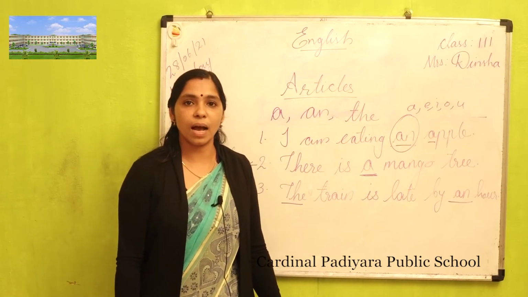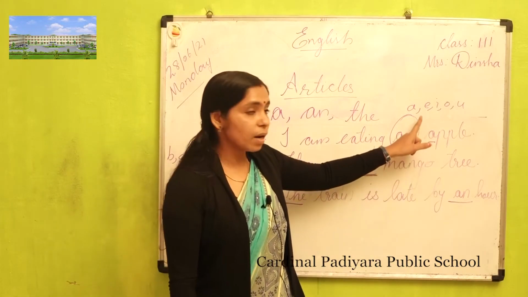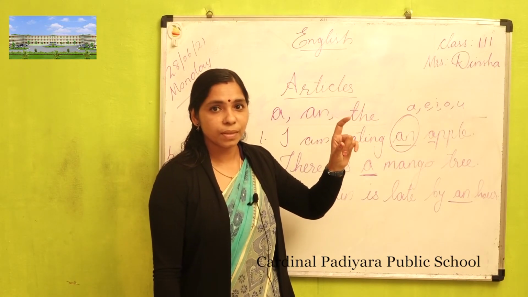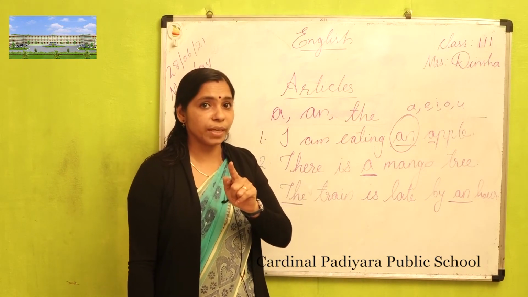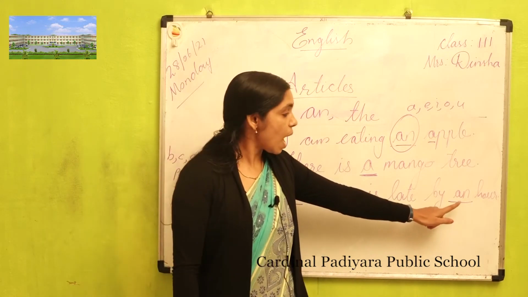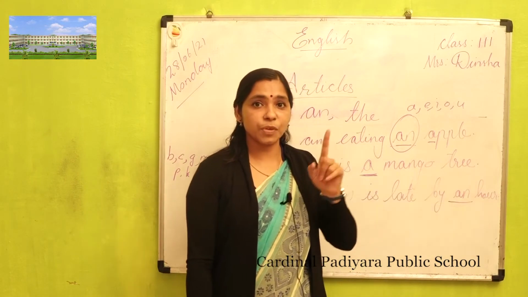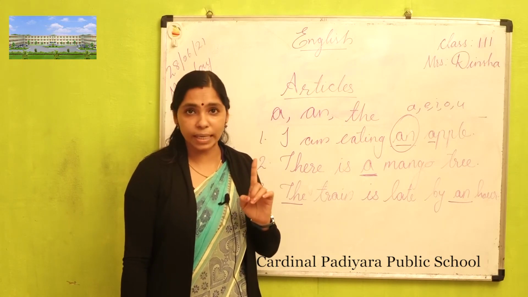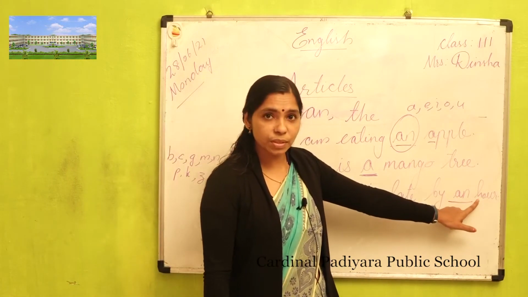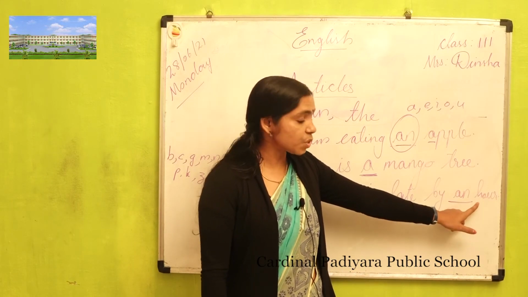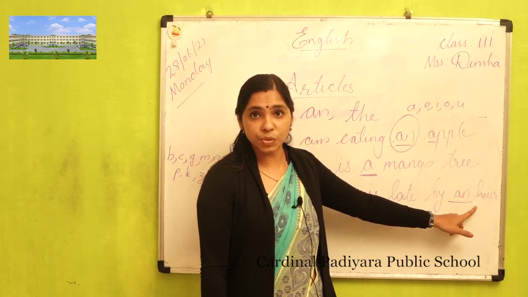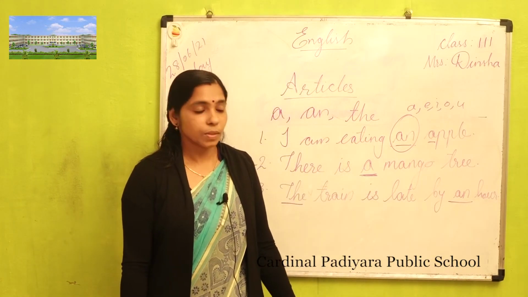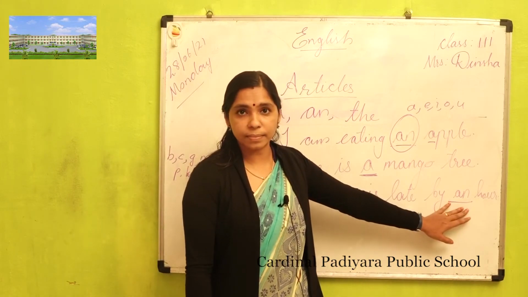It is not H, it is pronounced our. So which sound is there? Vowel sound. Before the vowel sound, which article we can use? An. So, an hour. That's why I already told that it is before the vowel sound, not letters. See here, the letter H is one of the consonants, but that H is silent there. How is it pronounced? Our. So we have to use here an.